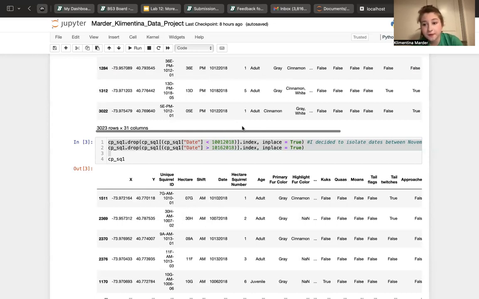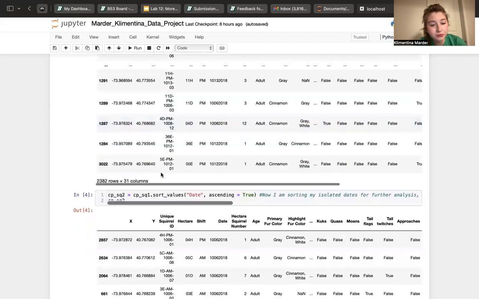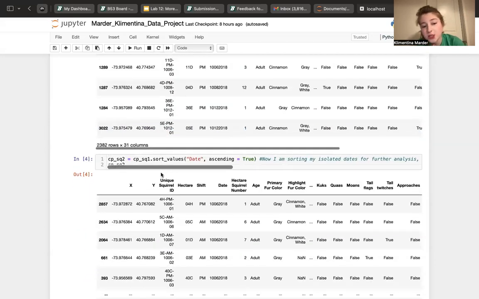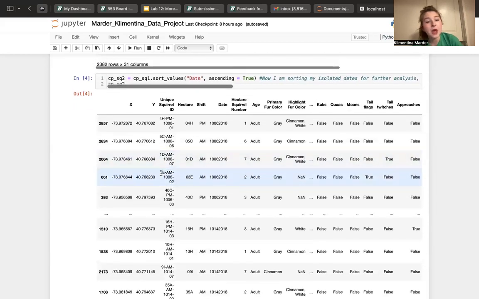So I decided to look at the first 10 days of the data. I took from the 1st of November to the 16th of November, but it still starts on the 6th. I just thought it is more convenient and doesn't change anything pretty much. So here's my data. It's still pretty big. And then I wanted to make the dates in ascending order, starting with the 6th of November and ending the 14th of November.